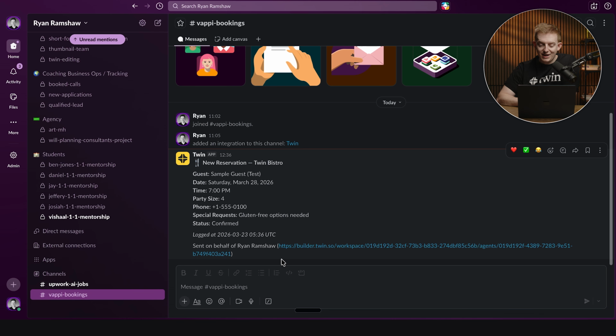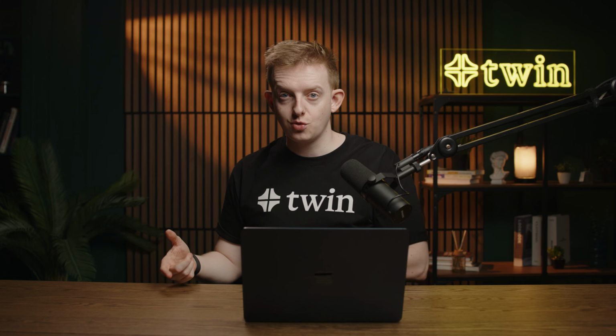And by the way, if we head over to Slack, as you can see, we have a new reservation and we have a sample example of what it will look like inside of Slack, which is really cool as well. And it also references the actual link to the section in Twin where we can grab it. So if we click on this link, it'll actually take us to the agent build inside of Twin, which is great. And look, there we go.